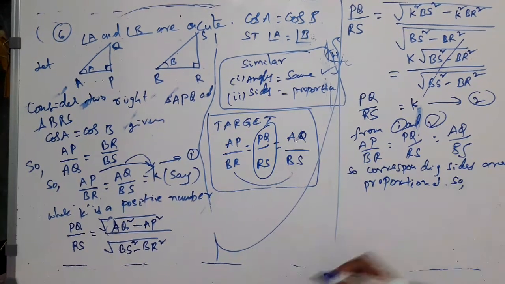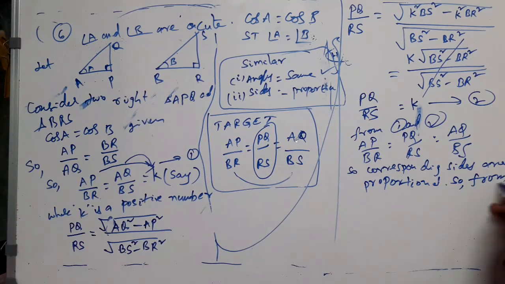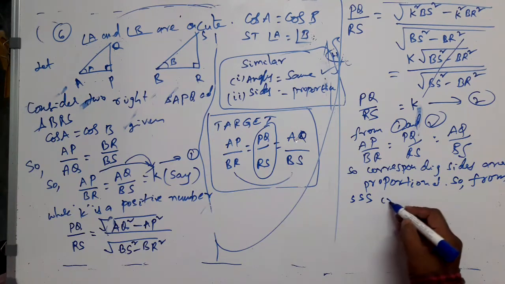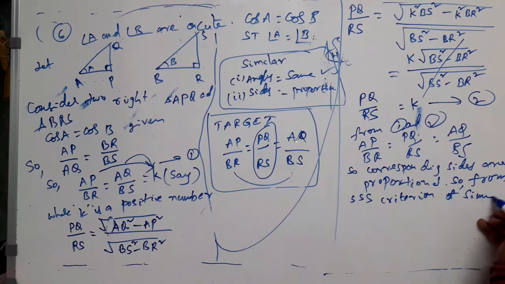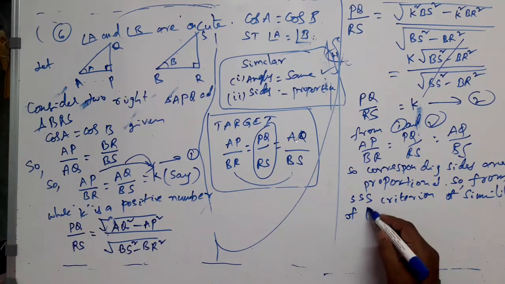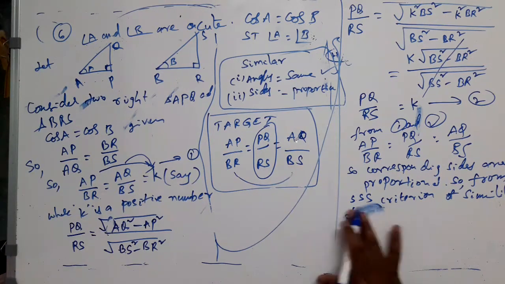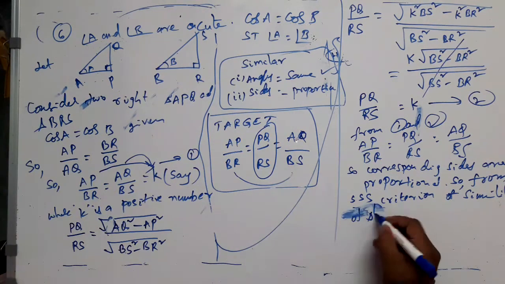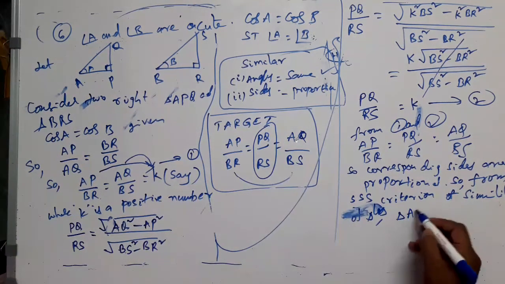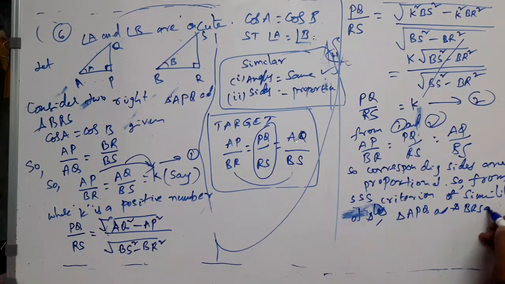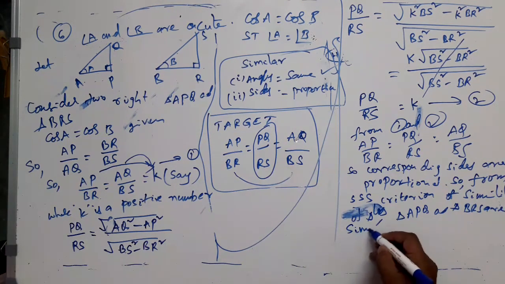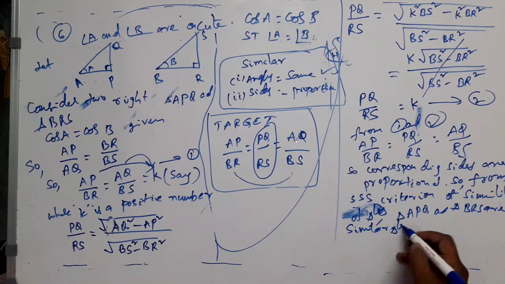So from the SSS criterion of similarity of triangles, what can I infer? Triangle APQ and triangle BRS are similar triangles.